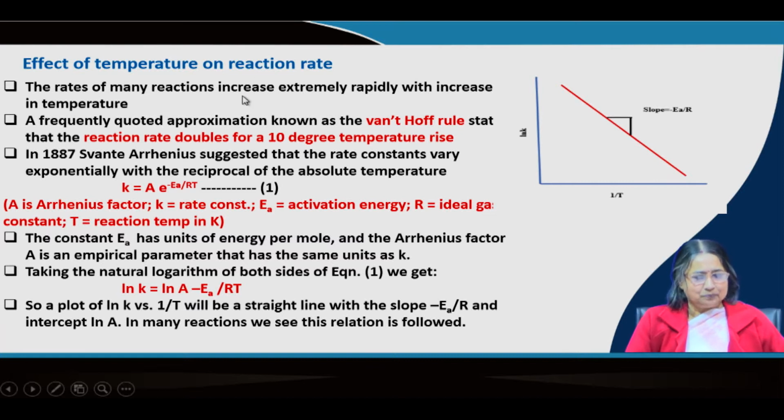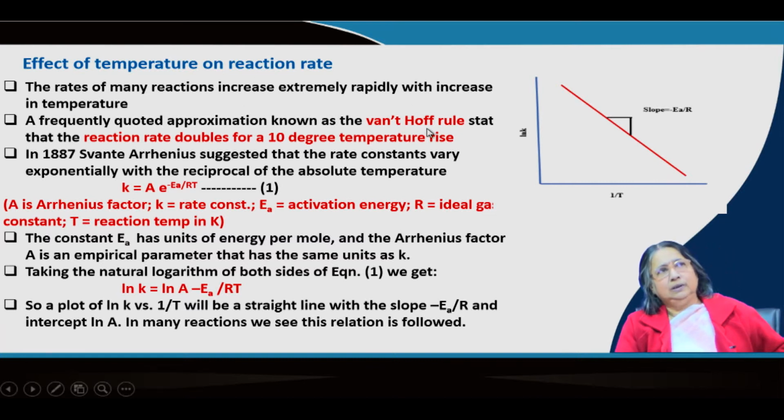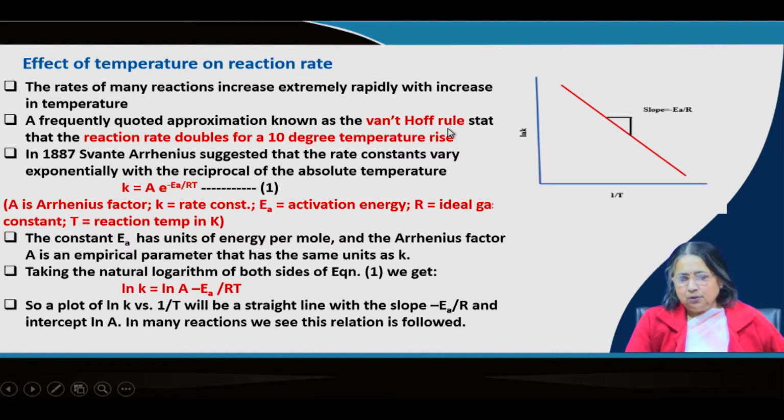That is the thing. So, it is the Van 't Hoff rule, where it is said, though it is an approximate rule, that the reaction rate doubles for a 10-degree rise in temperature. This is an observed thing and it is approximate, not quantitative. So, per 10-degree rise it is observed that the rate doubles, okay. So, this is some observation.